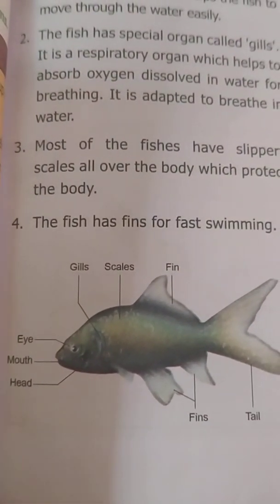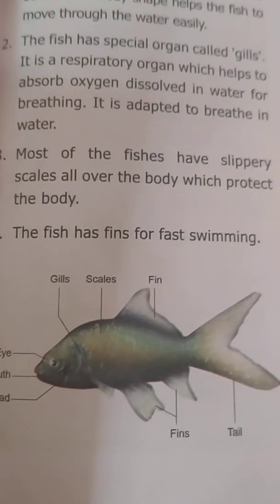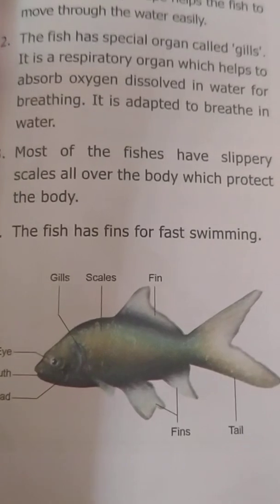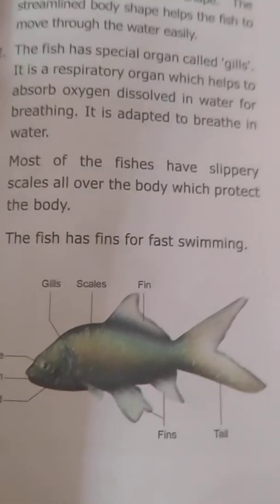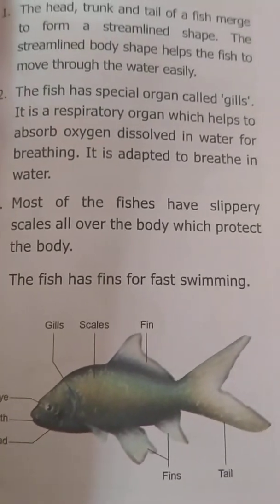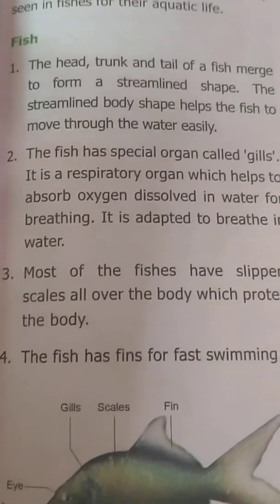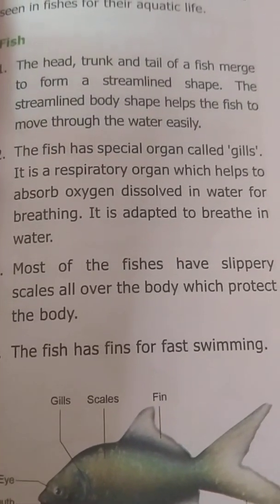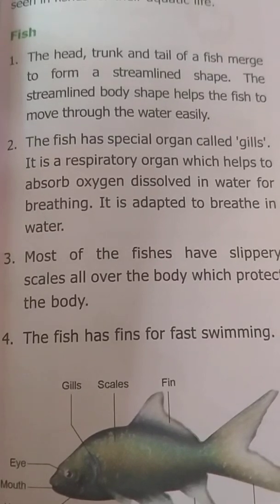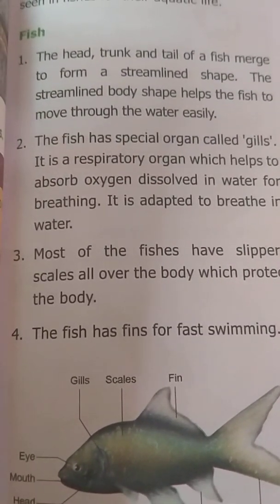See the parts: eye, mouth, head, gills, scales, and see the fins. The upper and lower layers also have fins, and a tail. So according to their structure, how they are adapted, we are going to see a few points about the fish. The fish has three parts: one is head, another is trunk, and another is tail. So the fish can be divided into three parts.